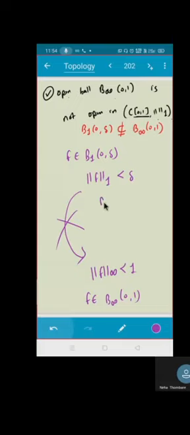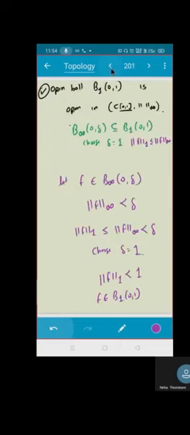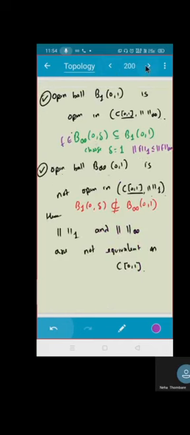Isn't it? Area under the curve is less than delta. We can't say the mod of the function is less than 1. Is this clear now? What about you guys, Payal? If you want, I can explain it once again. Just focus on these 3 pages.